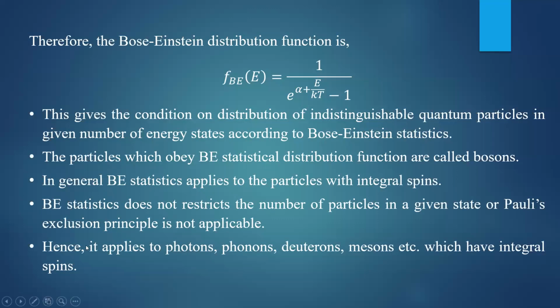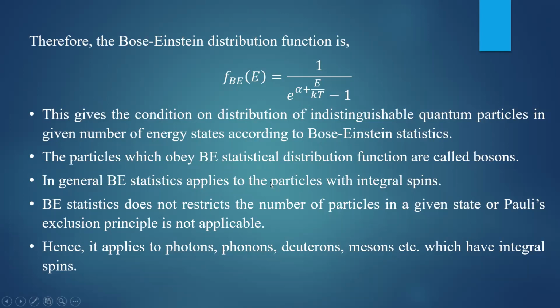Remember this properly. The examples are photons, phonons, deuterons, mesons. They have integral spins. It is not applicable to particles of half integral spin, such as electrons, protons, neutrons, etc., and they obey Fermi-Dirac statistics. We'll come to that later.